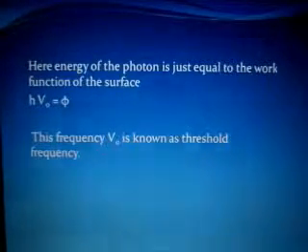If we supply a photon which has minimum energy equal to h nu naught, then the electrons will be ejected from the metal surface. If the energy of the photon is less than this energy, then the photoelectric effect will not be observed and electrons will not be ejected from the metal surface.